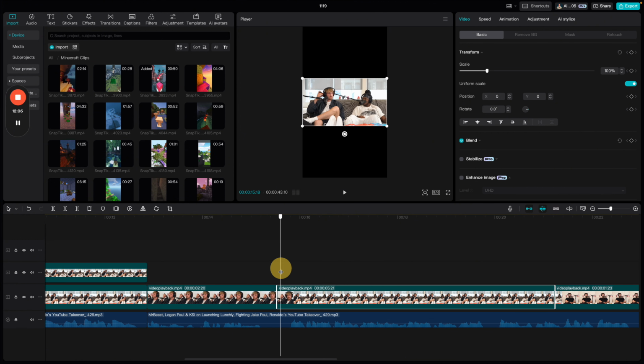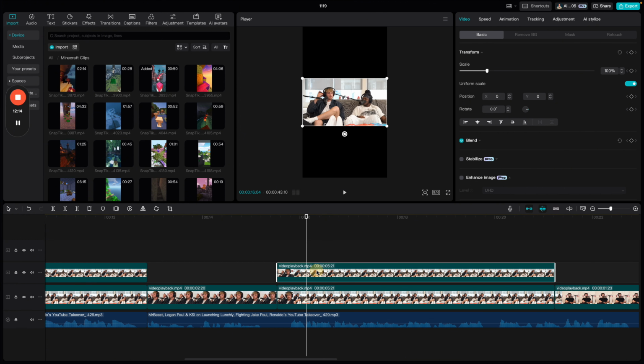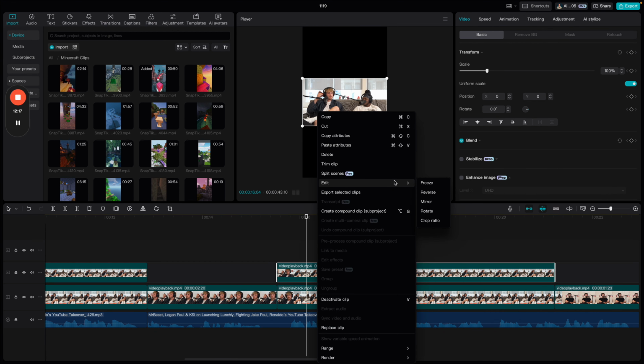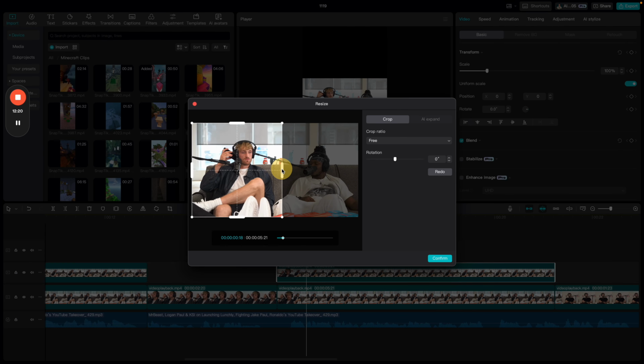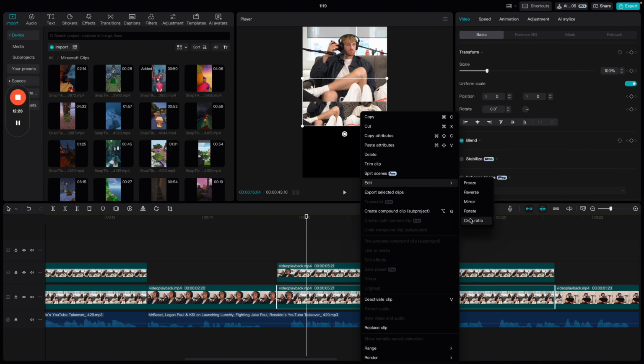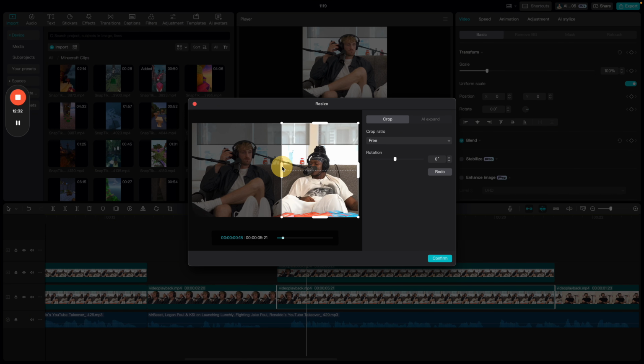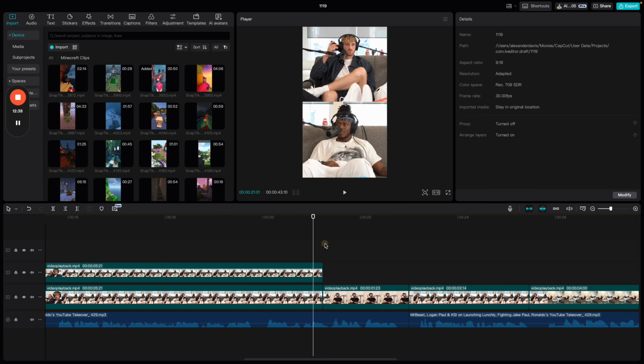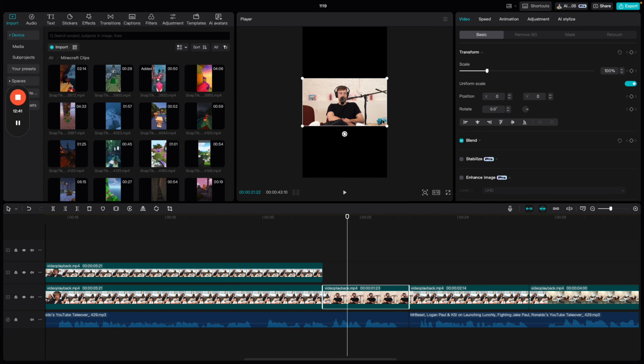Same thing here. Bring the playhead right here to the beginning of the clip. Command C, Command V. And remember, we're going to go to edit. We're going to go to crop ratio, crop in Logan. And then we go to KSI on the bottom. We edit and we crop. And we crop this bad boy in, put him on the bottom. Swivel over a little bit more. Now we got Mr. Beast by himself.